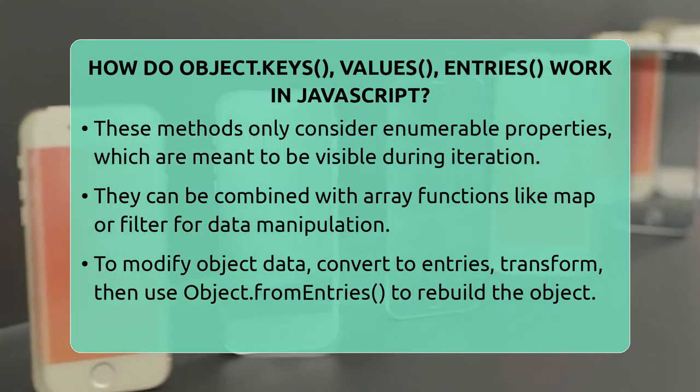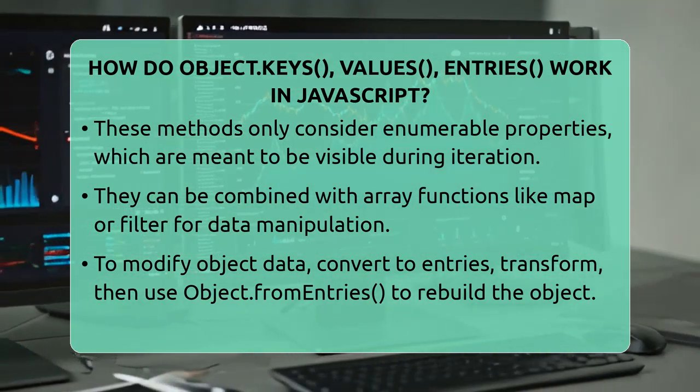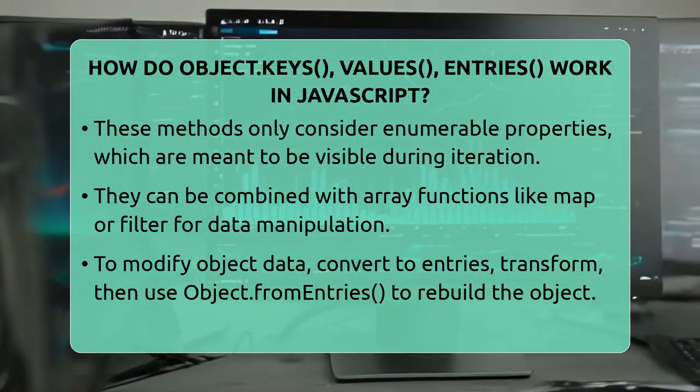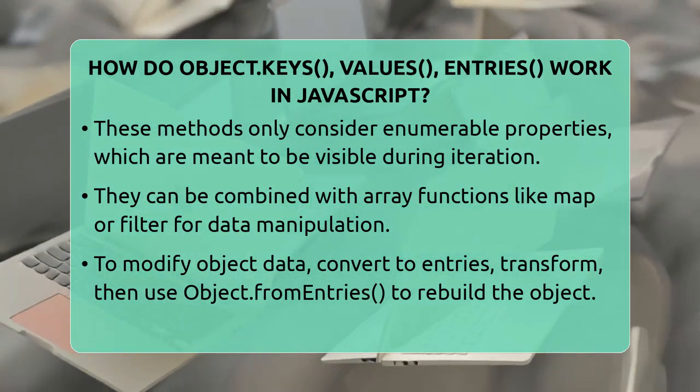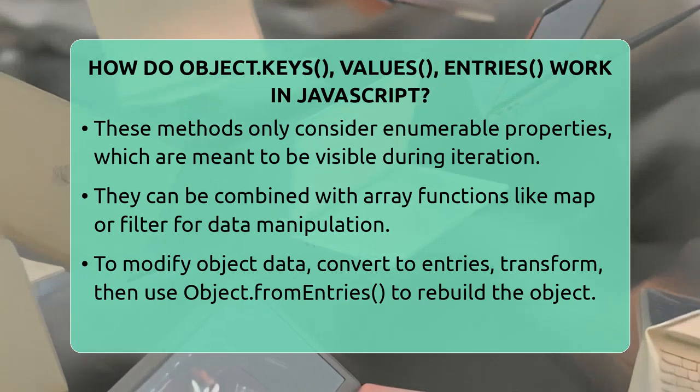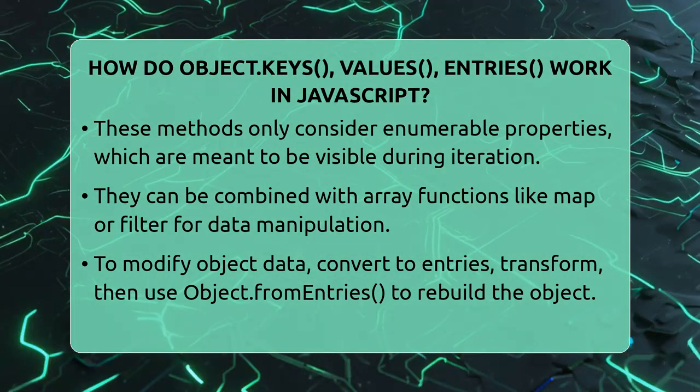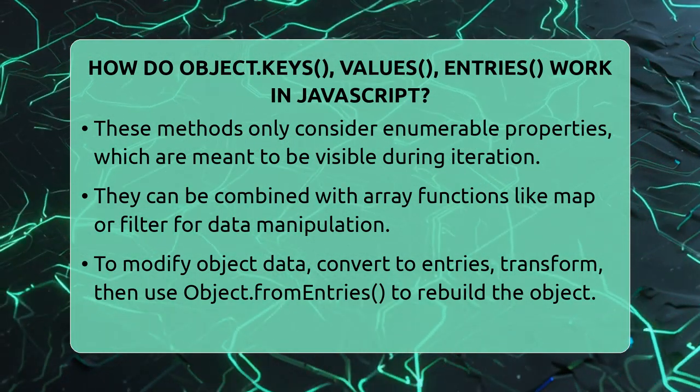It's important to remember that these methods only work with properties that are enumerable, meaning they are meant to be visible during iteration. They ignore properties keyed by symbols and do not include properties inherited from the prototype chain.